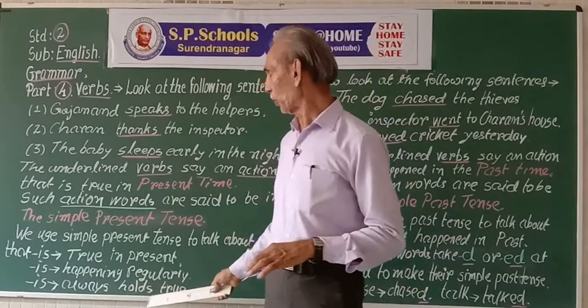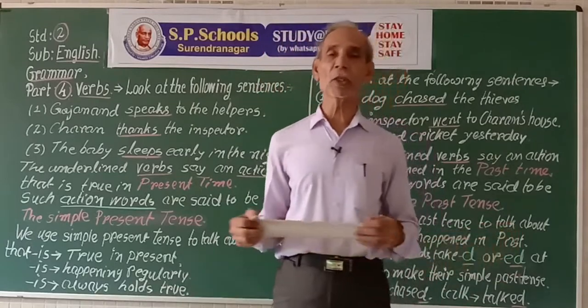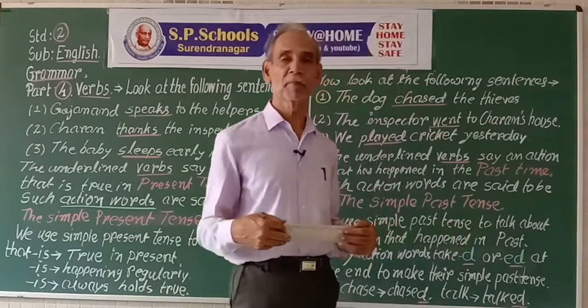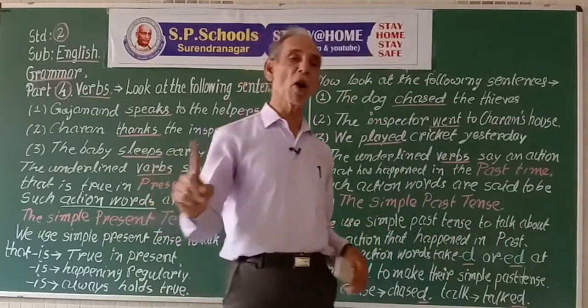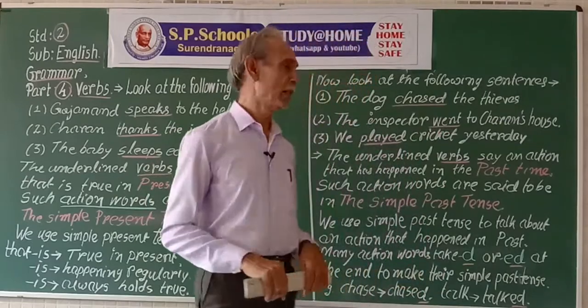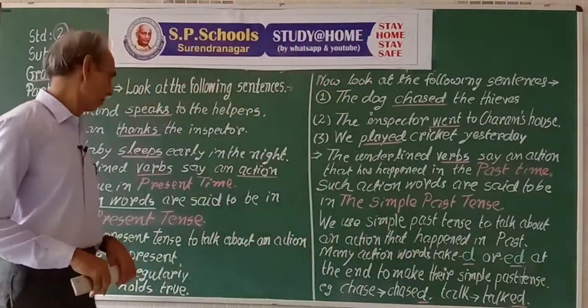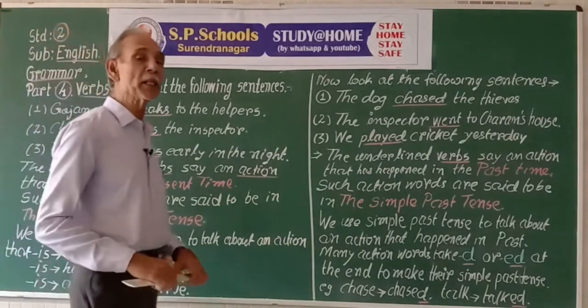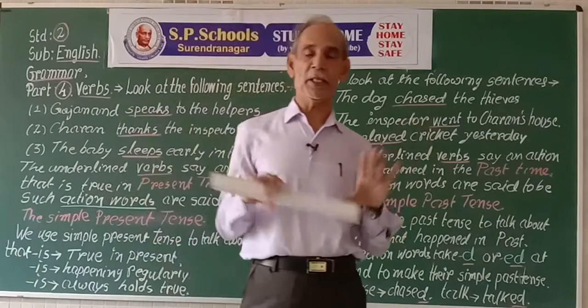So we use simple present tense for this action. The earth is round. The earth revolves round the sun. Thus, the action that holds true for always is also expressed in simple present tense.